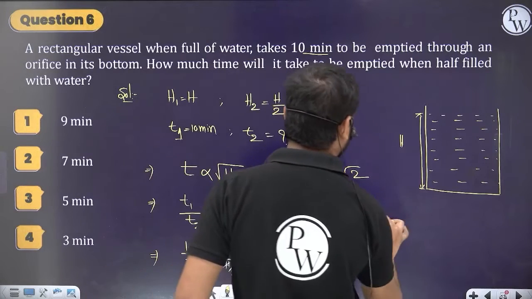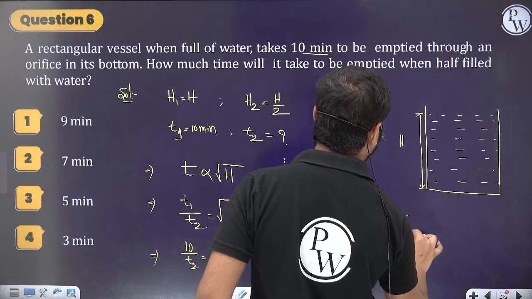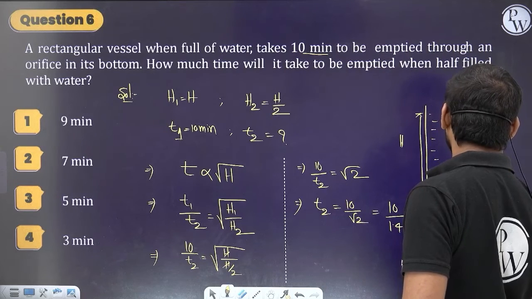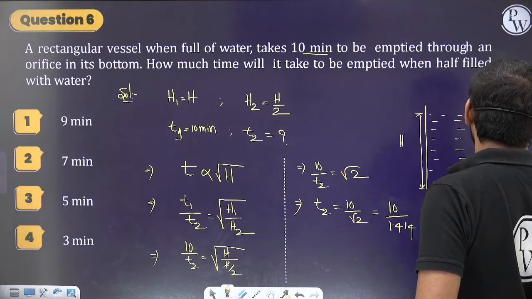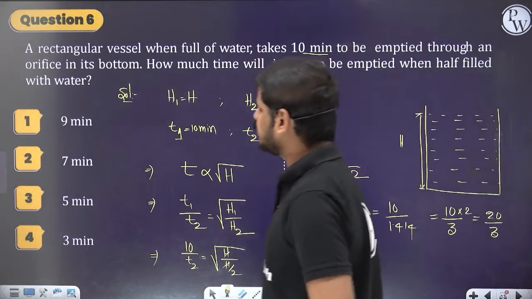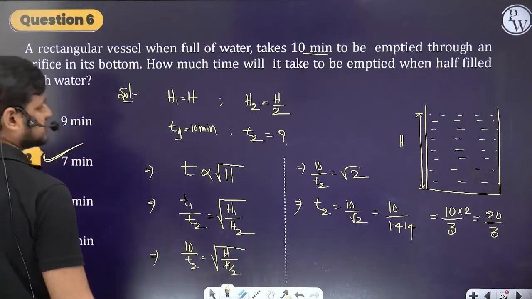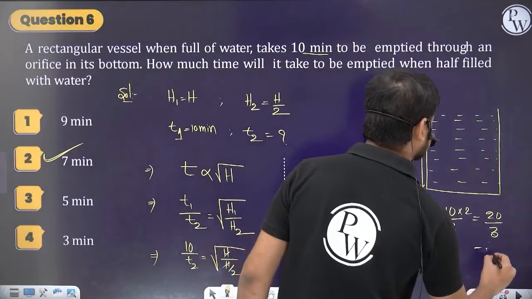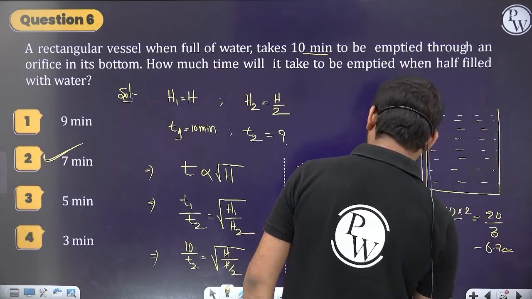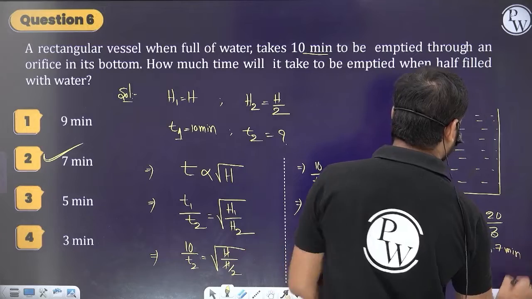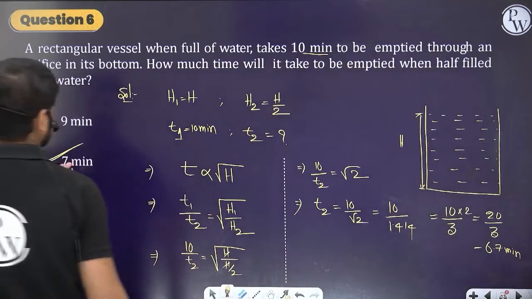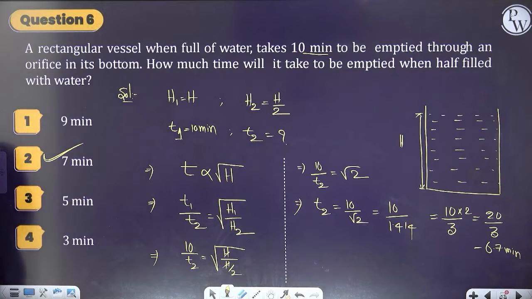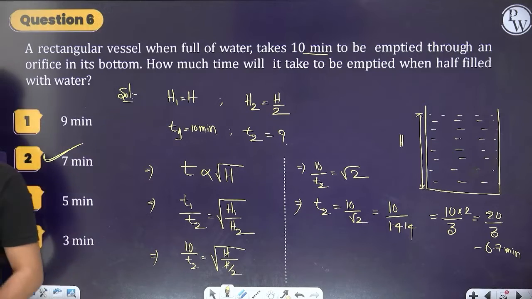So what is root 2? 1.414. Approximately 1.5 I'll take. So 1.5 means 3 by 2, which is something around 20 by 3, which is 6 point something. So approximately 7 minutes I can take. Done guys. Clear? So approximately 6.7, 6.8 something like that we get. As I am taking this as 1.5, you can increase this value to 7. So option 2 is the correct one. Done. Clear? Sure. So now let's take the next question.